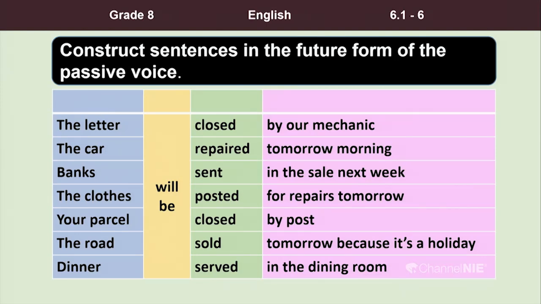They are closed, repaired, sent, posted, closed, sold, served. Then the last column. We have by a mechanic, tomorrow morning, in the sale next week, for repairs tomorrow, by post, tomorrow because it's a holiday, and the last one is in the dining room.